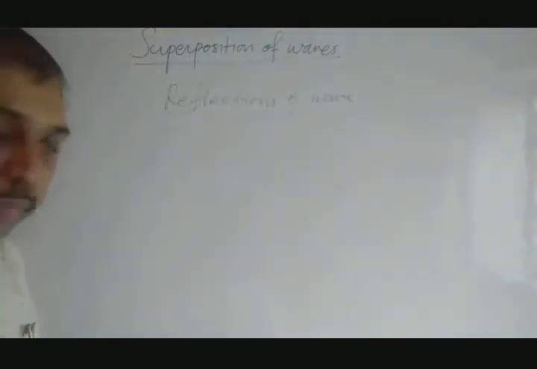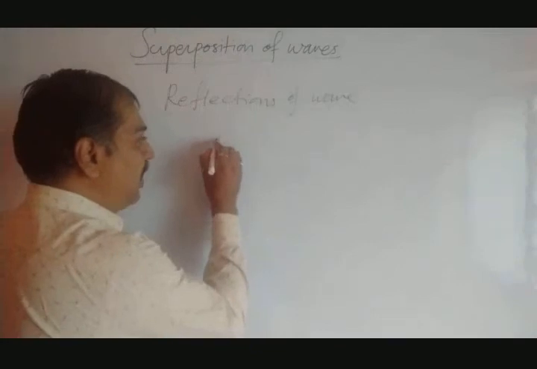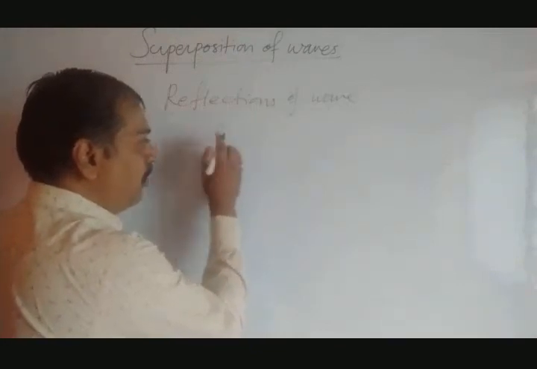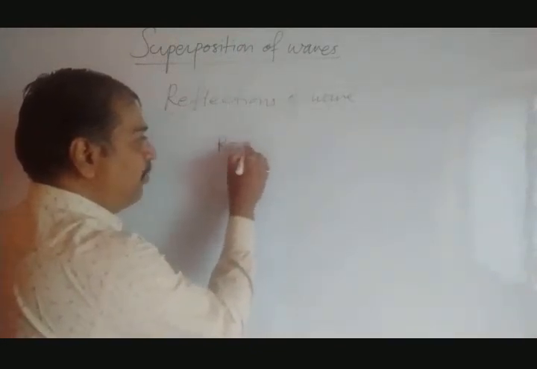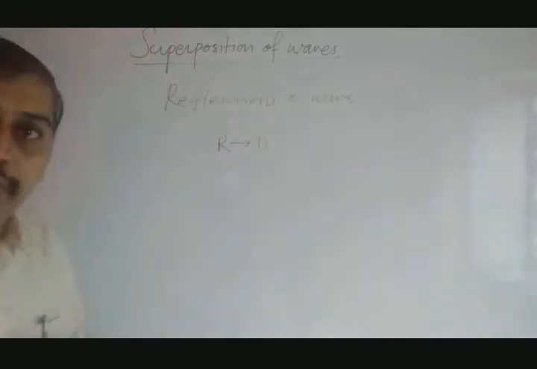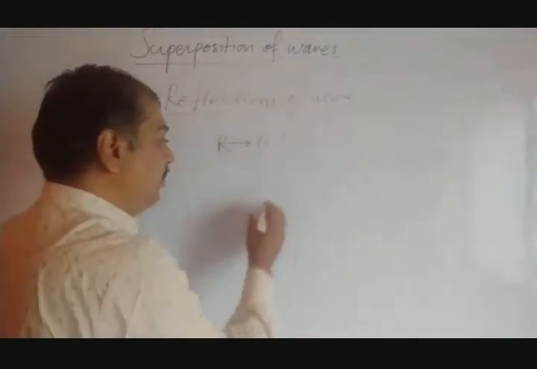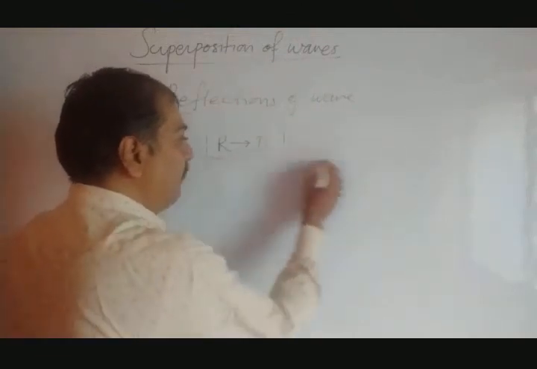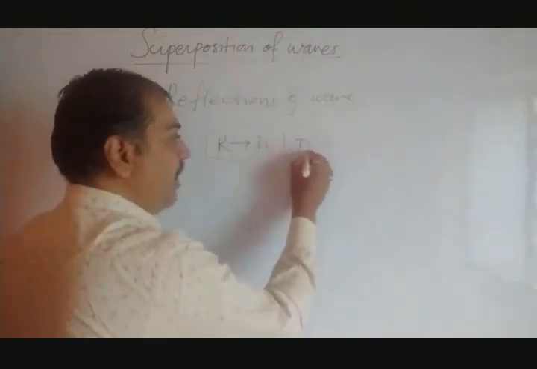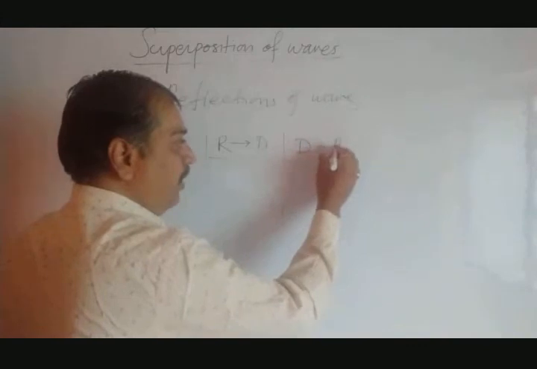Just we can write a diagram. So here, denser medium, rarer medium to denser medium. Wave getting travelled from rarer medium to denser medium. This is the first case. Second, wave getting travelled from denser to rarer.